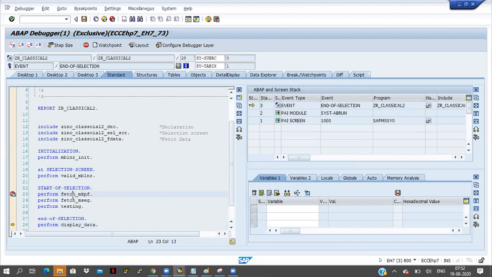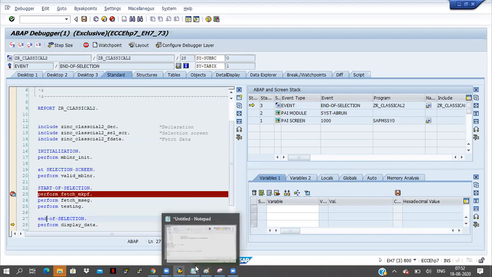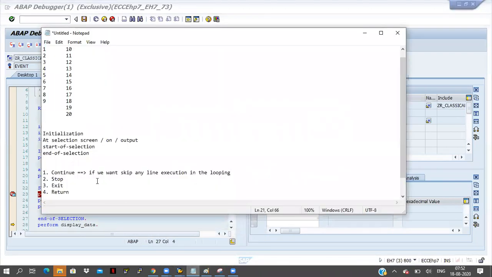Okay, the cursor is moving from line 23 to line 28. This is the start of selection and this is the end of selection. So if you write the stop condition, then what will happen here? Okay, stop.